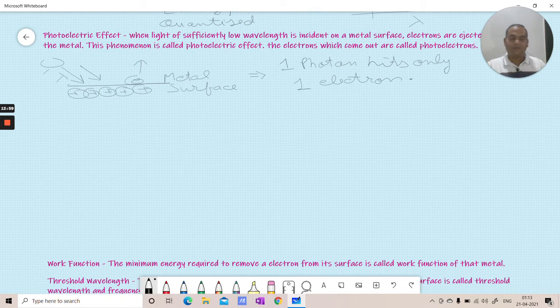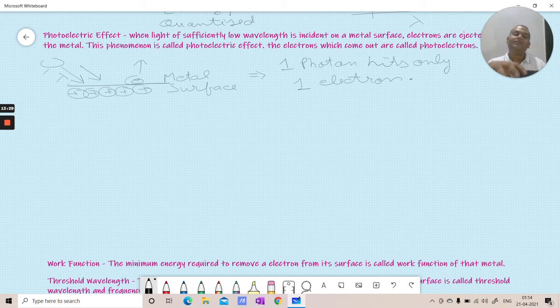Okay, great. But now tell me, do you see this happening? You have metals at your place, right? If you keep a metal outside your window, sunlight is coming, this sunlight has energy, and this energy is falling on the metal surface, but do you see electrons continuously coming out of the metal surface? Although we cannot see electrons, no, it does not happen like that.